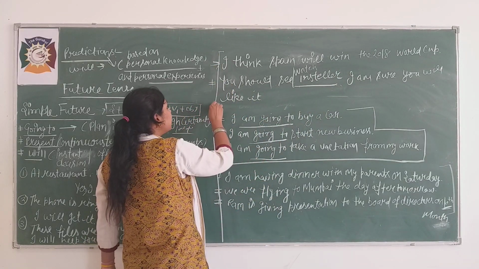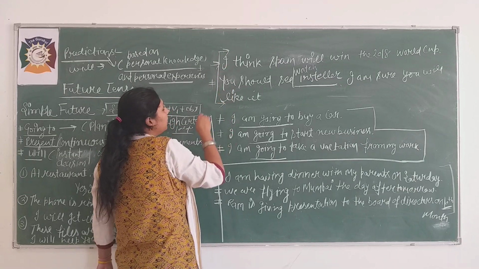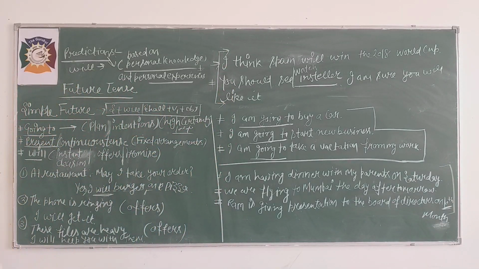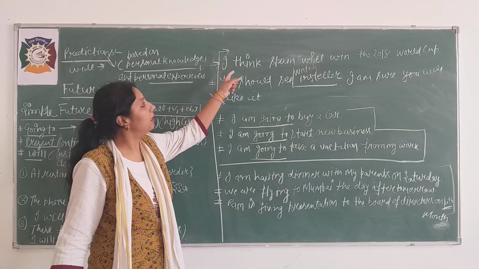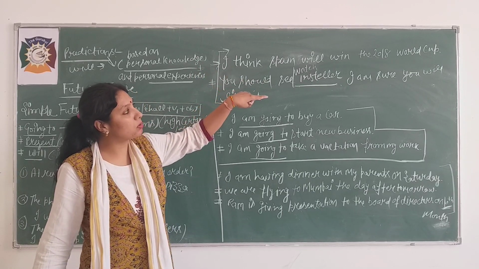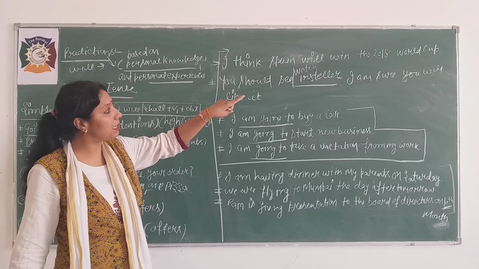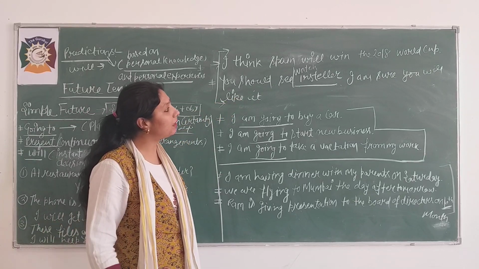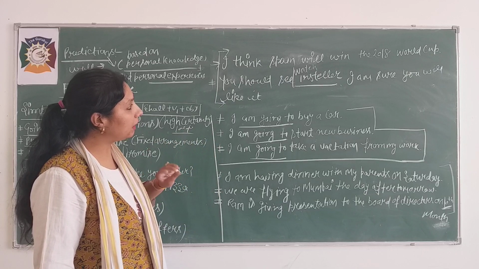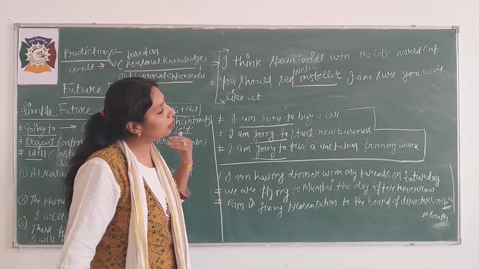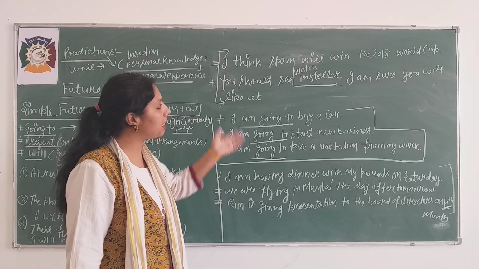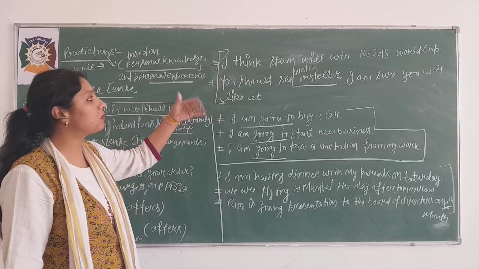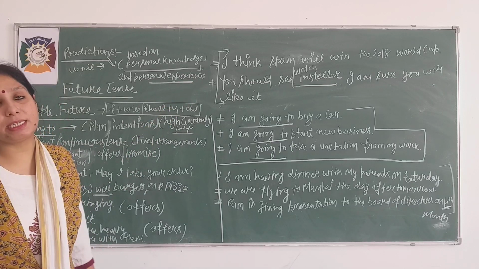Both these sentences are predictions, and they are based on the personal knowledge and personal experiences of the speaker. I think Spain will win the 2018 World Cup, based on personal experience. You should watch Interstellar, I'm sure you will like it, because I know that you take interest in scientific fiction. That's why this is my personal experience, and that's why the person is saying that you should watch it.